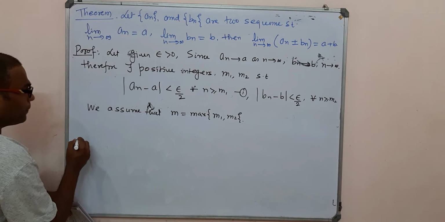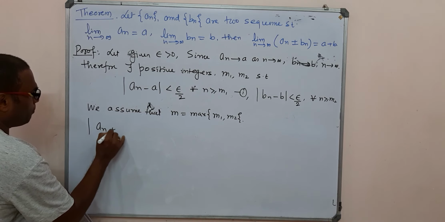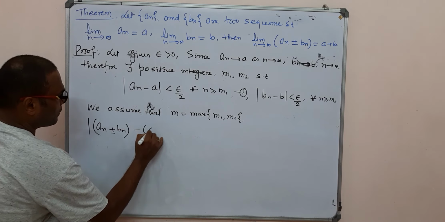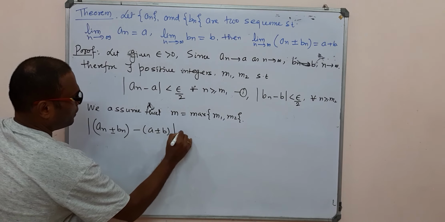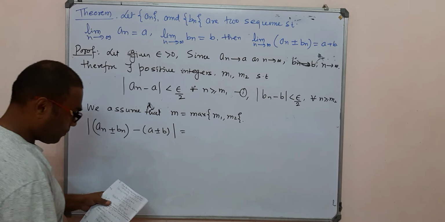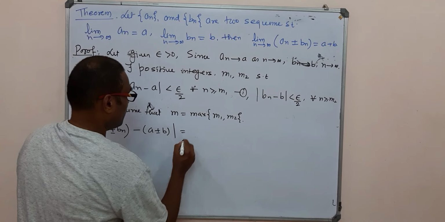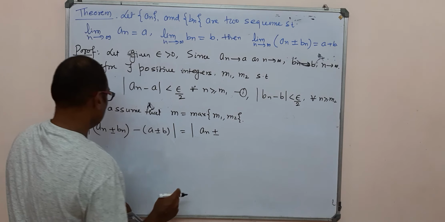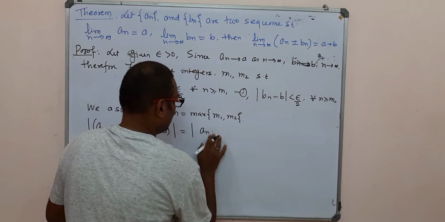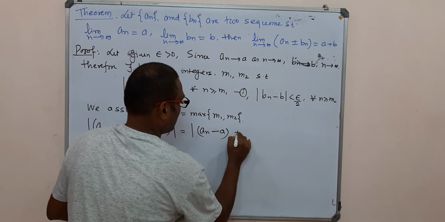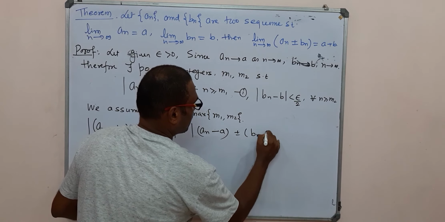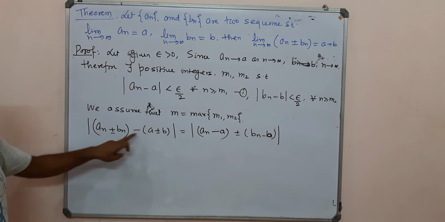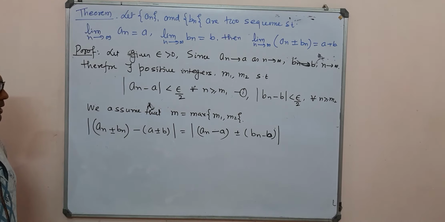So mod of an plus minus bn minus a plus minus b is equal to mod of an minus a plus minus bn minus b. Write down this statement: an minus a plus minus bn minus b.